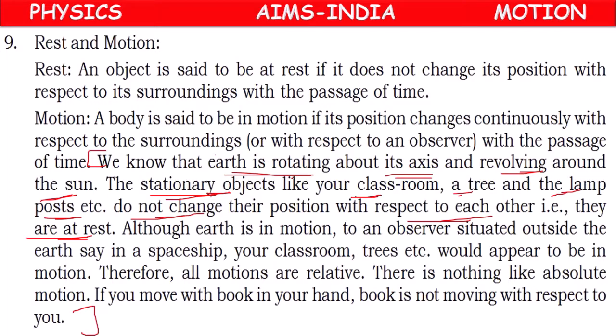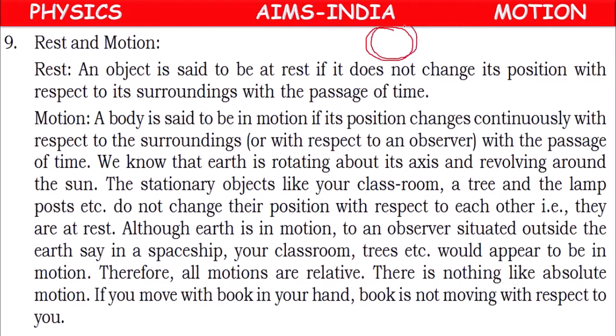Actually, your classroom, tree, lamp post, all are situated on the earth. Means one observer, one minute. Suppose this is the earth. So on the earth, we are observing the position of a